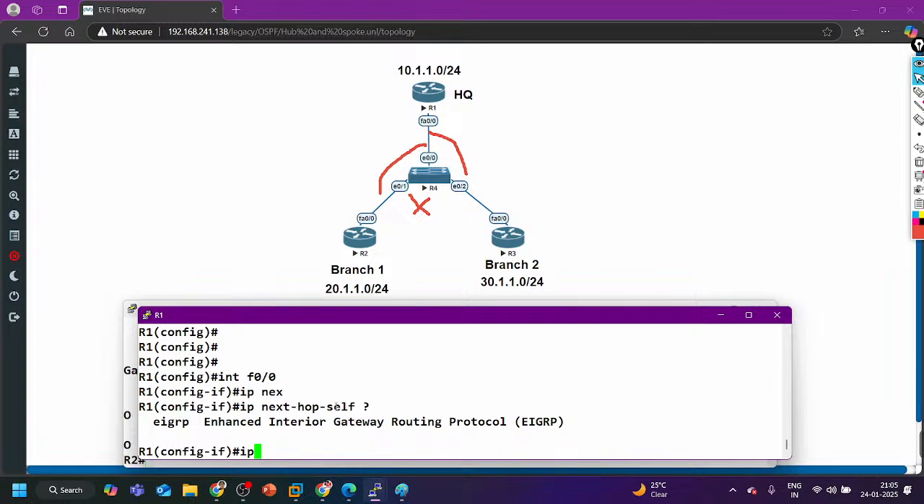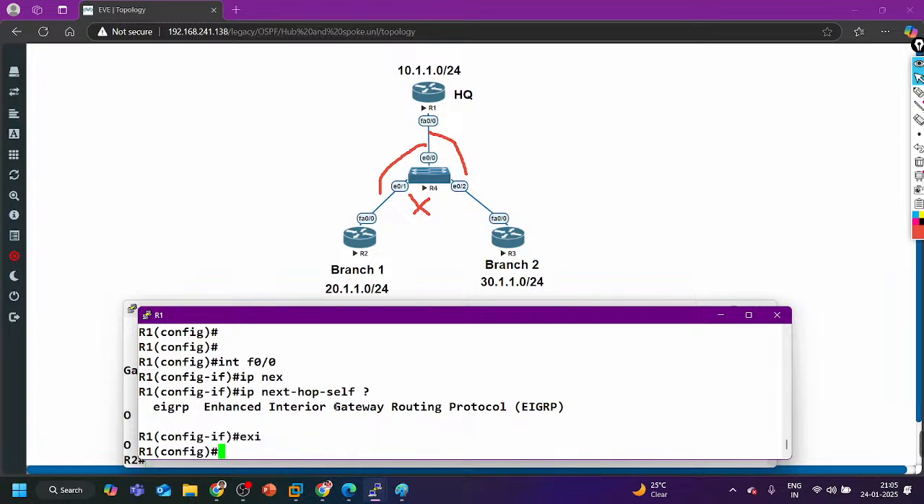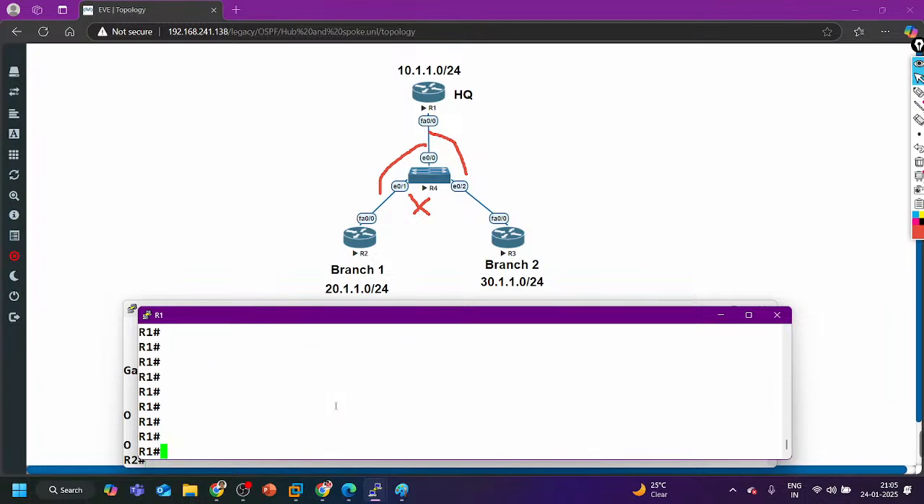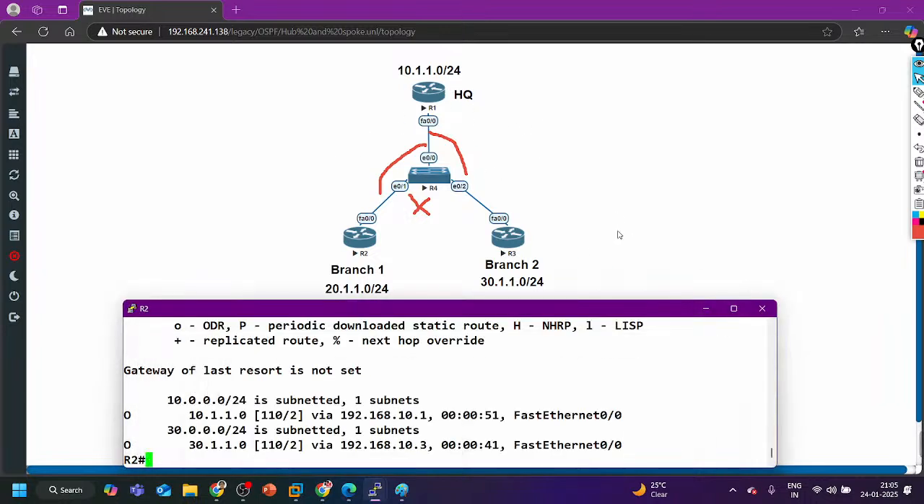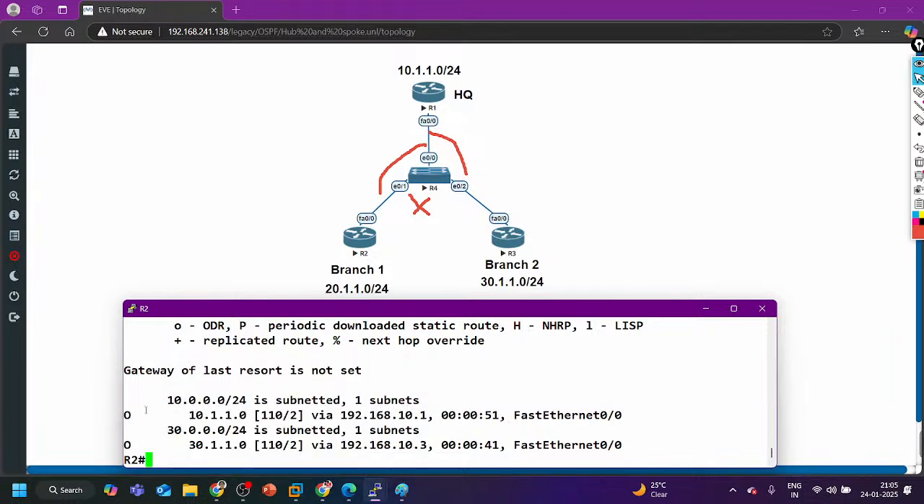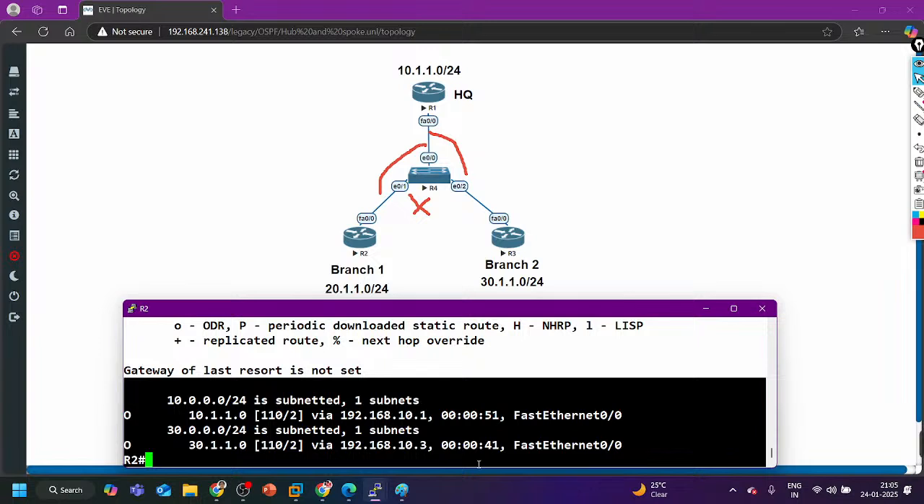This is for EIGRP. It is applicable for EIGRP, I think. There is no such command in OSPF, right? Because in OSPF, routers are not going to exchange the route, so it will not modify the next hop. Router is sending the LSA. So the next hop command is not available here. So guys, there is only one solution, that is changing the OSPF network type.